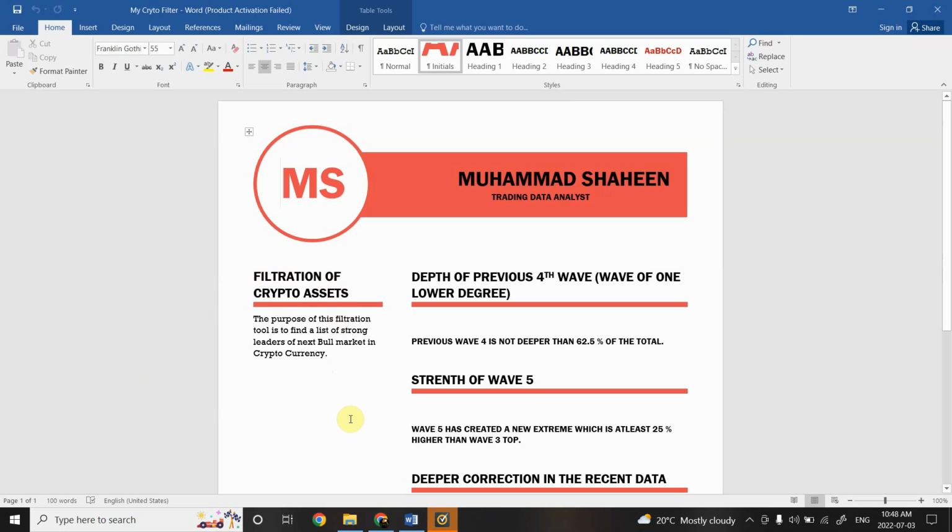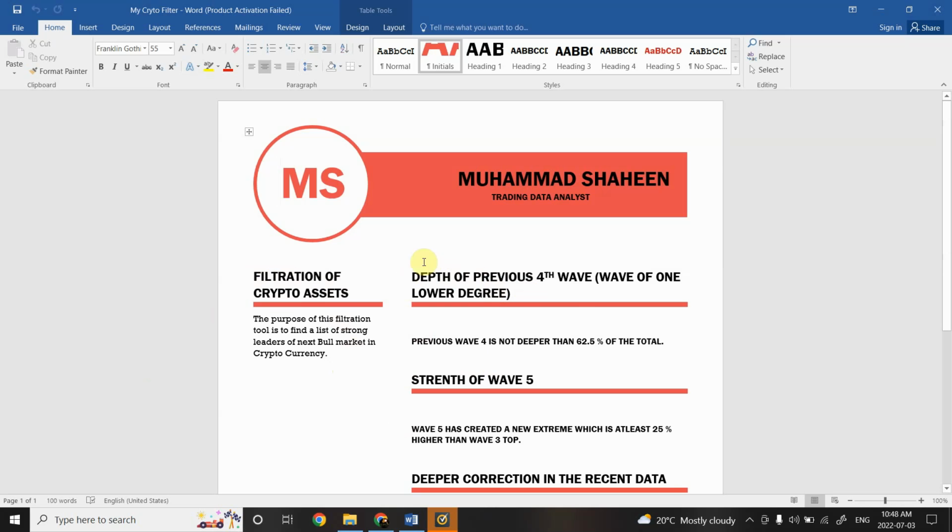Using this method, we are trying to find the cryptocurrencies which are followed more and which have less chance to go down.